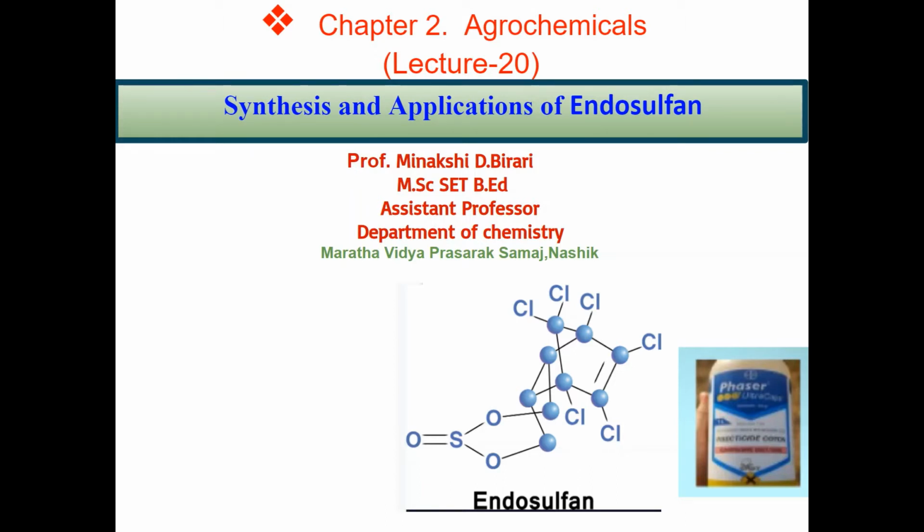So we know that by the use of agrochemicals, crop efficiency can be increased, not only quantity but also quality of food. Many agrochemicals are toxic in nature and have serious effects on human health and environmental factors.